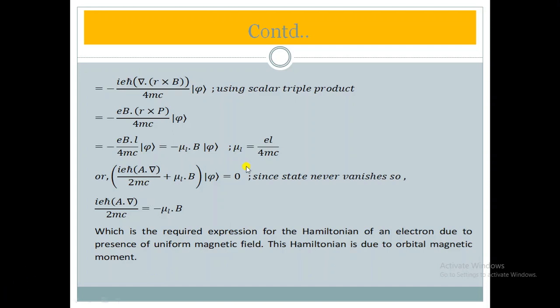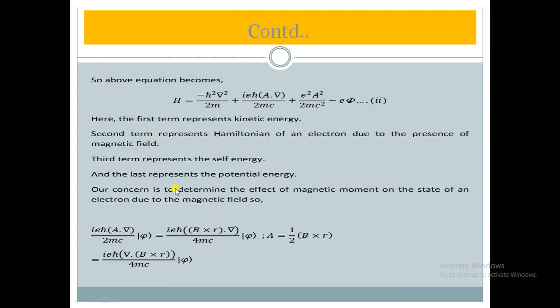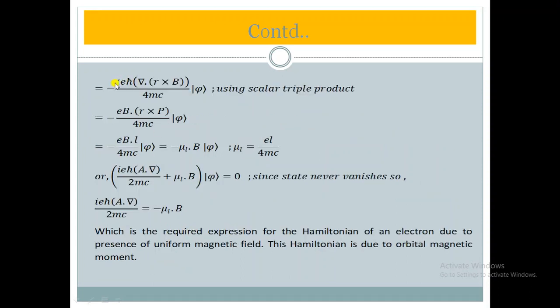First of all, for that B cross r, while exchanging B and r we have to put a minus sign in front. That we have done in this line. Look here, there is B cross r, we have made r cross B and then added a minus sign in the beginning. Here is B cross r, but here there is no minus, but we have made r cross B, so we have to add a minus sign in the beginning.